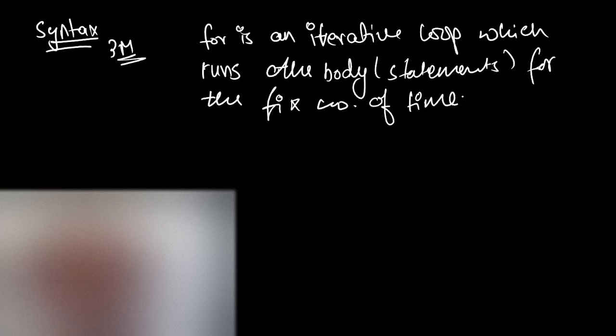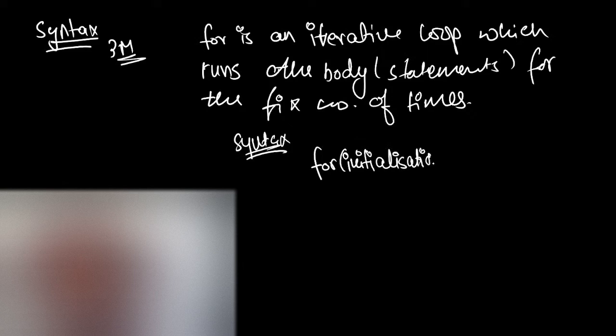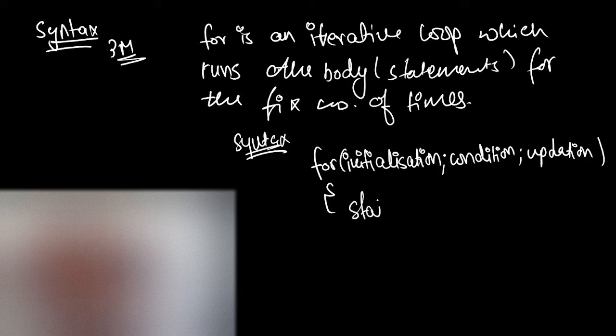As a simple statement. Now we need to write the syntax. So how will the syntax go? You will just write out here the syntax. It's like for initialization, then the semicolon, then you will simply check the condition part. After the condition you will have updation, like we have to motivate ourselves if we are not at the end part, and then you will have your statements here, whatever you want to repeat for a fixed number of times.